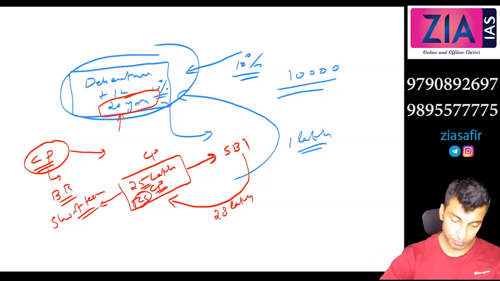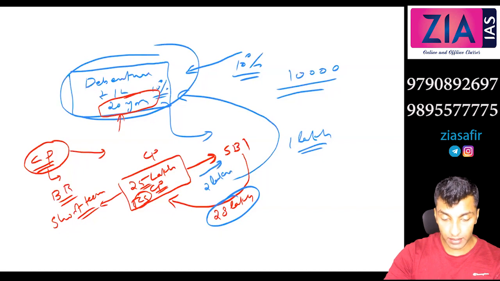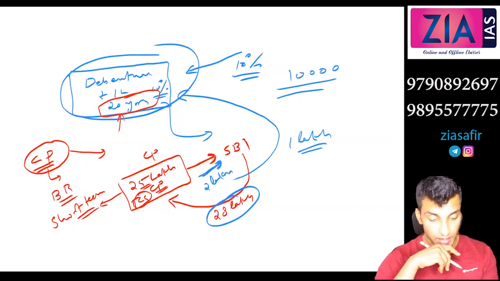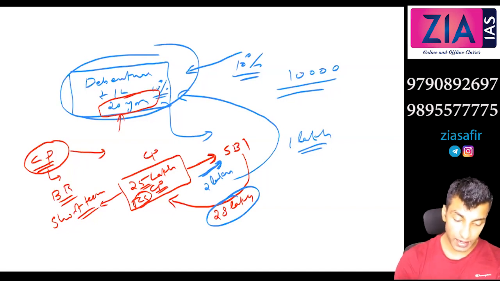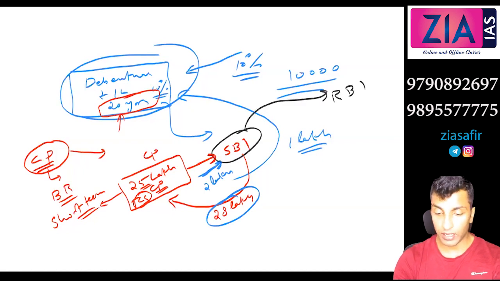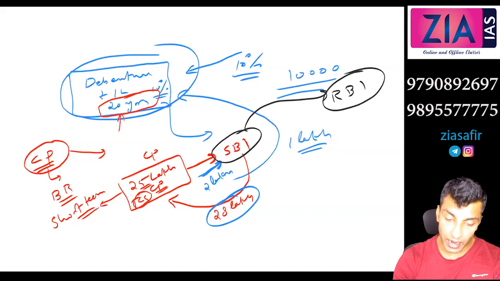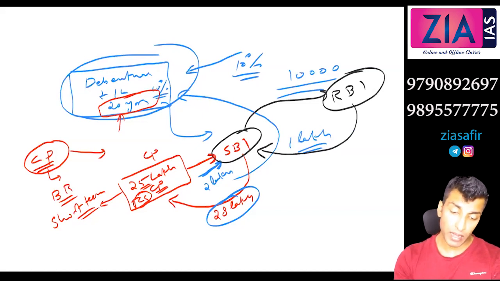So this balance, this 2 lakh, is actually the interest for SBI in this context. Now bank rate, we have discussed, is an entirely different concept. This commercial paper SBI can now pledge with RBI, and under bank rate SBI can get money from RBI.